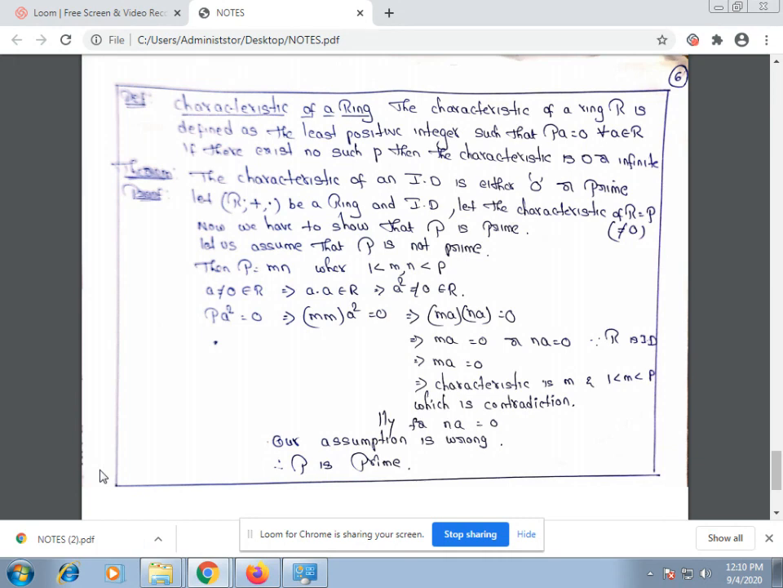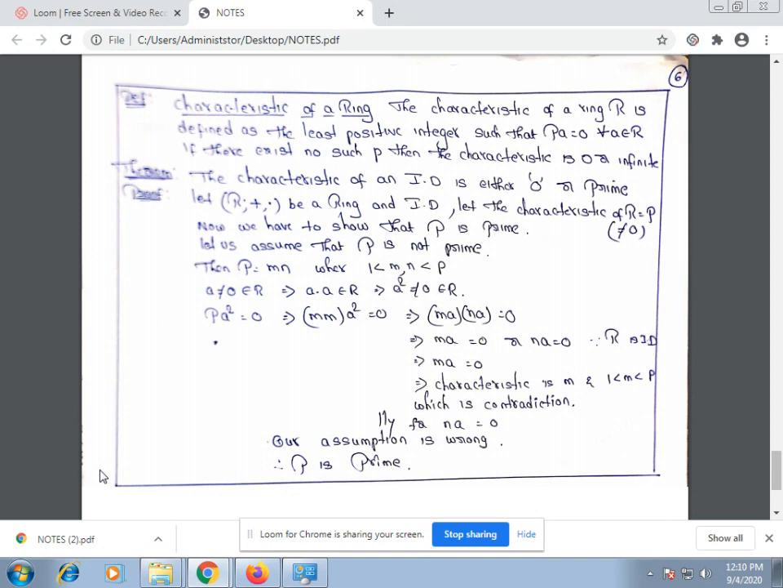Next theorem: the characteristic of an integral domain is either 0 or prime. Suppose the characteristic is 0, then there is nothing to prove, since 0 times anything is always 0. So we will prove the characteristic of an integral domain is prime. So let (R, +, ·) be a ring and an integral domain. Let the characteristic of R be p, which is non-zero. Now we have to prove that p is prime.